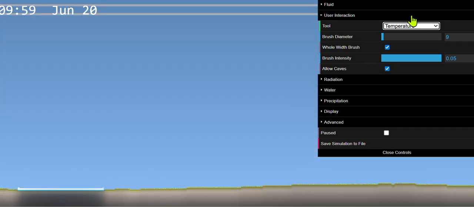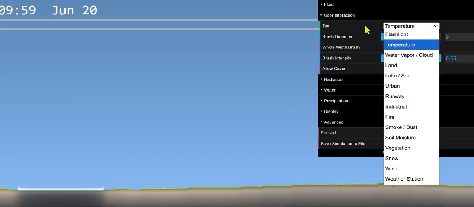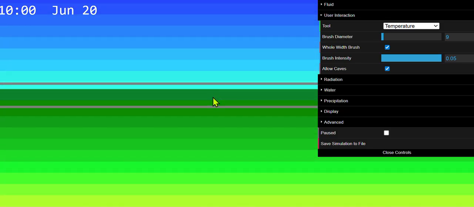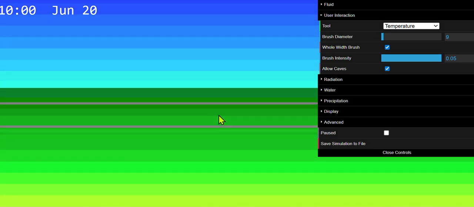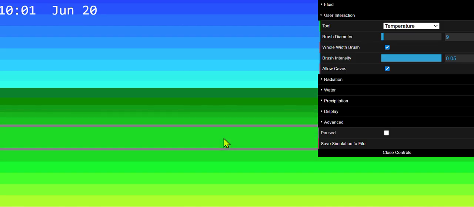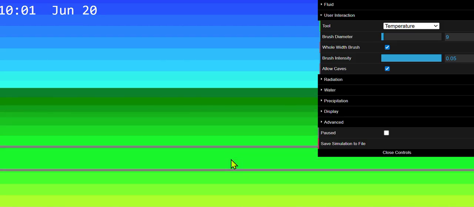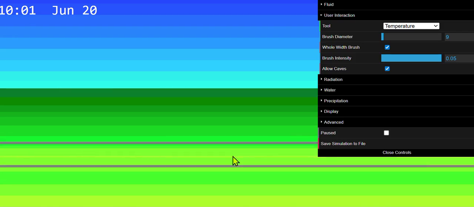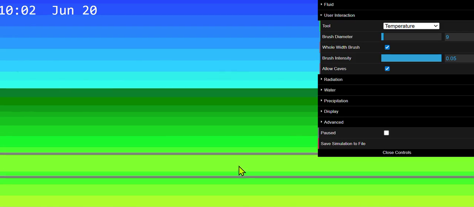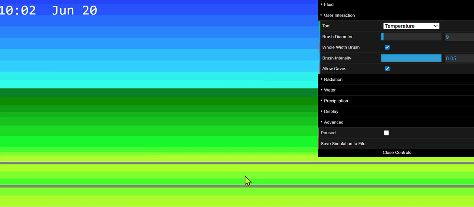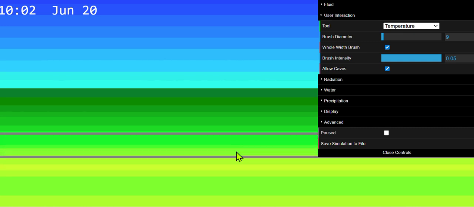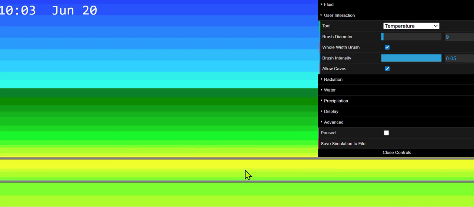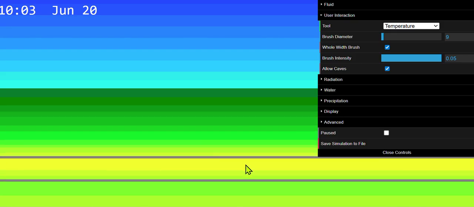And don't forget to change selected temperatures. I was on flashlight, so that's why it didn't have any effect. You need to be careful, because if you make the inversion too quick, it would just cause some really violent convection upwards and ruin it. So I recommend that you do it slowly, and maybe do it from the top down.